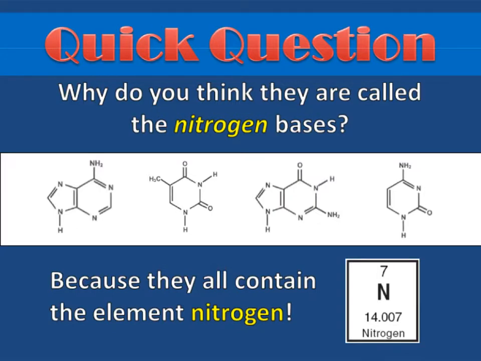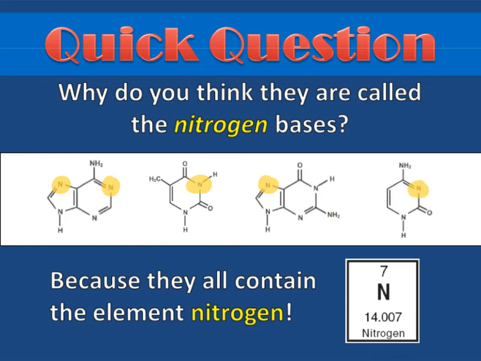So, quick question. Why do you think they are called the nitrogen bases? If you look at these 4 structures of your nitrogen bases, here's letter A, letter T, letter G, and letter C. Notice they have a letter N in them for nitrogen. Okay, so let me highlight that in yellow. Here's one, here's another one, here's one in this one, here, and here.